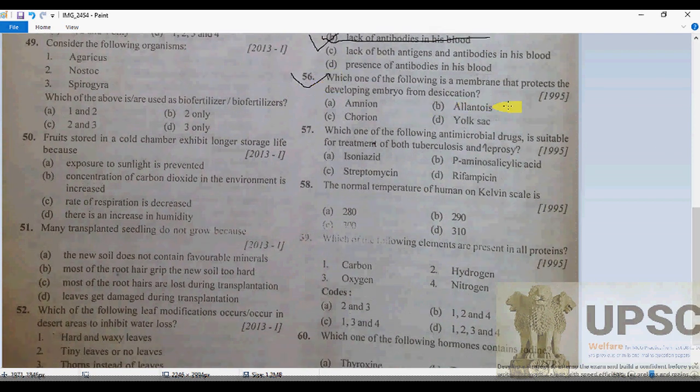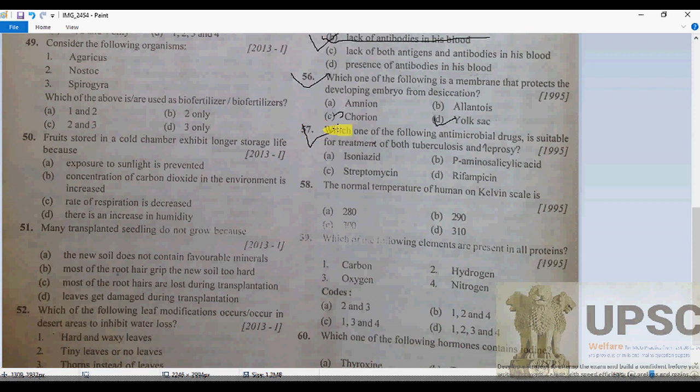See, which one of the following is a membrane that protects the developing embryo from desiccation? Of course, 57, that is going to be D, yolk sac. The way to show it, because as we know, the amnion is a membrane that will protect the developing embryo by a fluid-filled space called the amniotic cavity, of course, and is the form of the embryo, my dears.